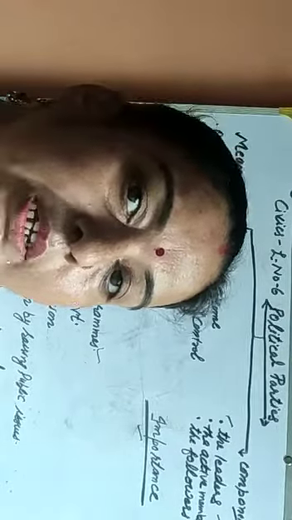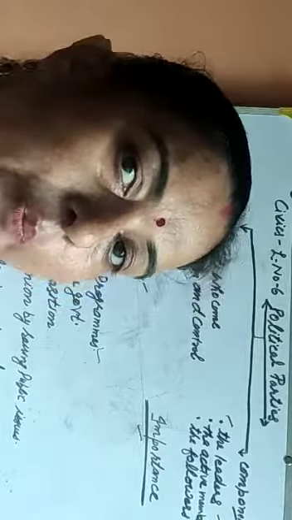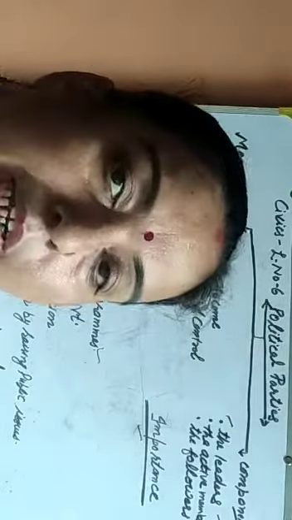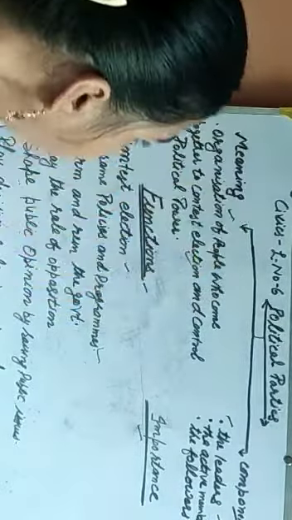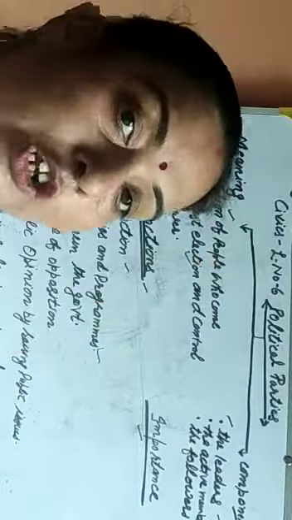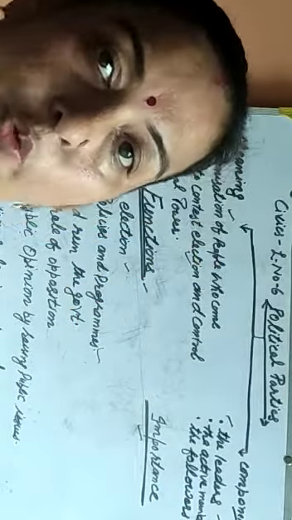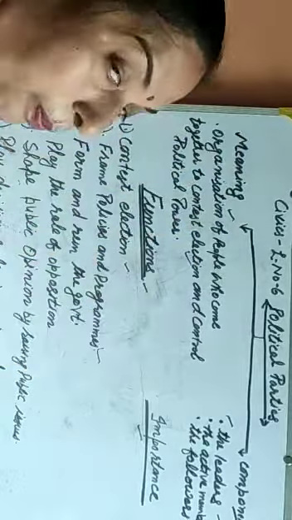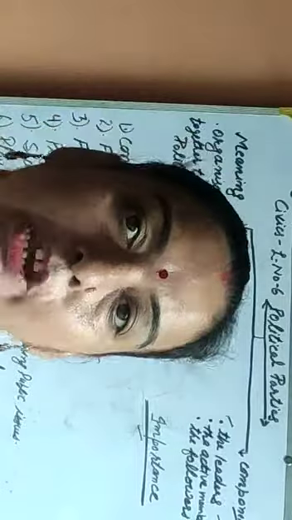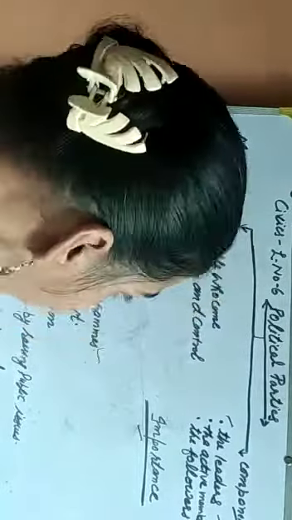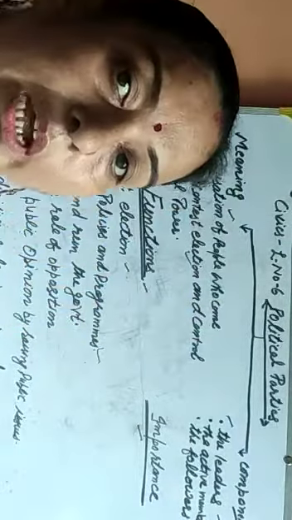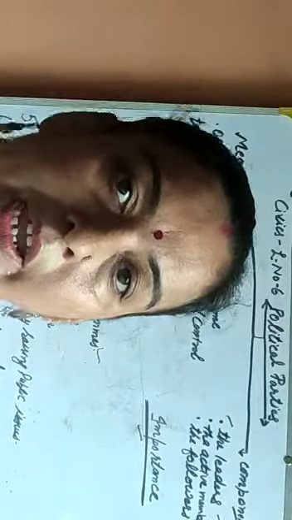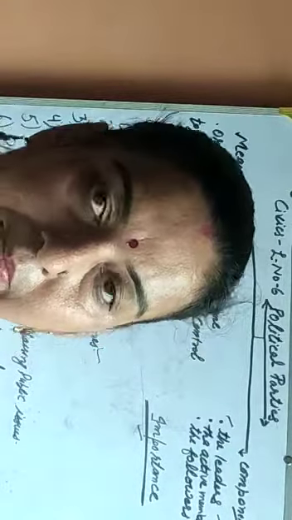So let's start firstly with the definition of political party. What is a political party? A political party is an organization of people who come together to contest the election and control political power. A political party is an organization of the people who come together to contest the election and run the government.